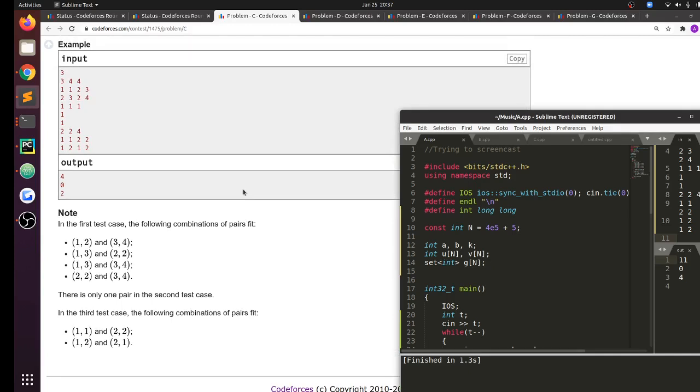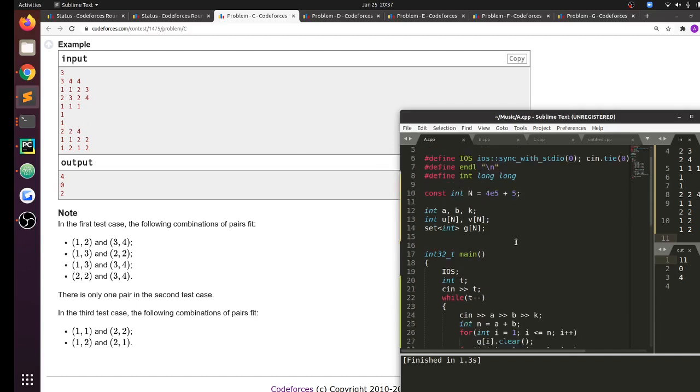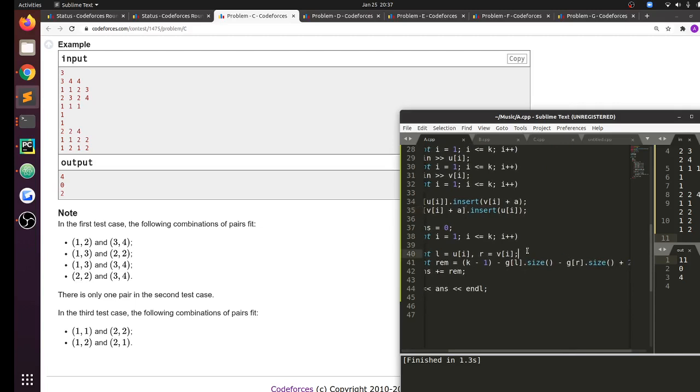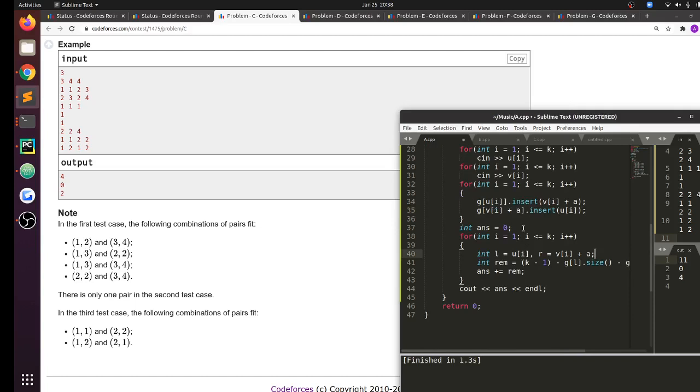And moreover, among the remaining edges, why am I getting 11 for the first test case? Okay, R is v of i plus a, sorry, that does not help.